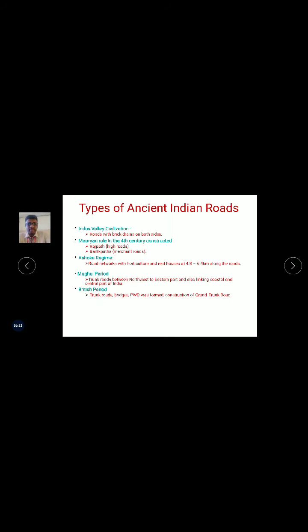These are the developments. So some of the ancient Indian roads are from the Indus Valley civilization, that we are saying, ancient roads. These ancient roads come under these subheadings. First one is the Indus Valley civilization. The second one is the Mauryan rule. These are the kings who aligned the roads for their people and for their own purpose. Based on this, some of the developments have taken place.